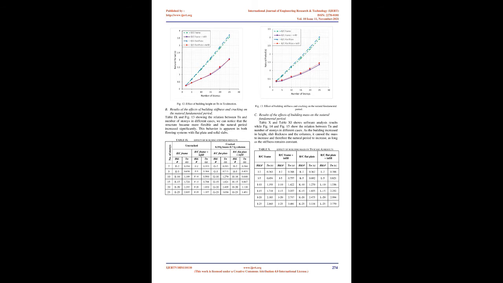B. Details of buildings considered for the effects of building stiffness and cracking on the natural fundamental period. In this study, the moment of inertia, Ig, was modified to be 0.35 Ig for beams and 0.70 Ig for columns. Table 2 shows the specifications of the structure, Fig 3 and Fig 4 show the elevations and plans of cases. All beams are